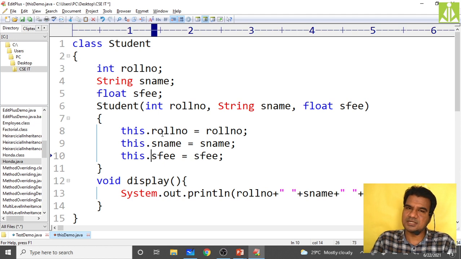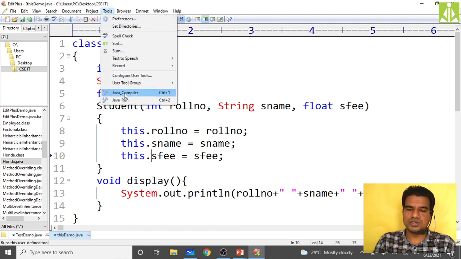This dot roll number means the instance variables. Using the instance we are accessing. This is nothing but the object of the current class, the object of the student class. Object of the student class dot roll number represents the instance variable of that instance of the student class.